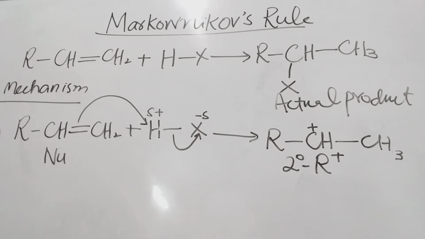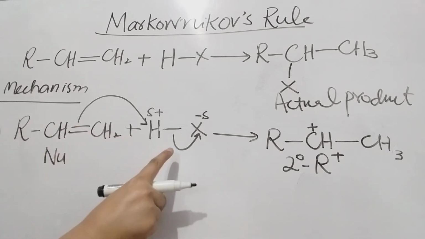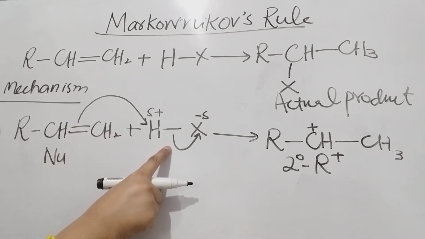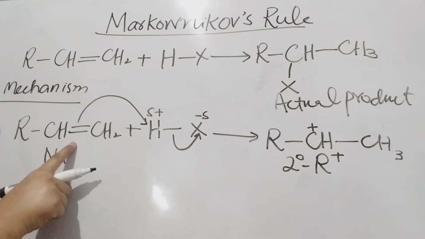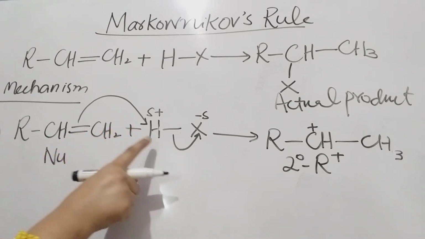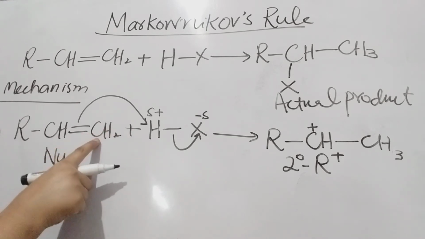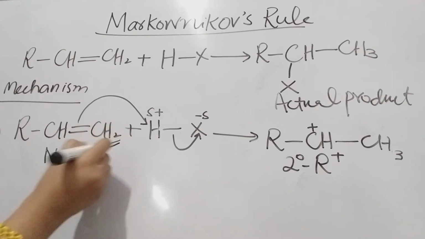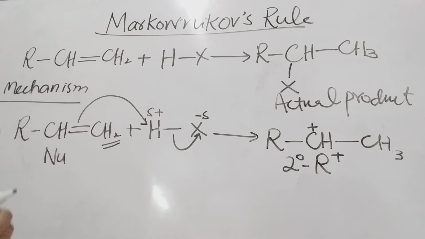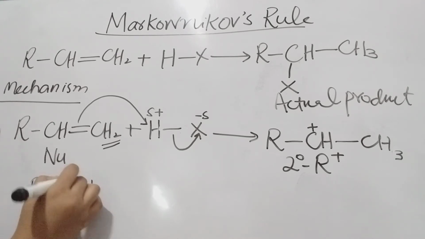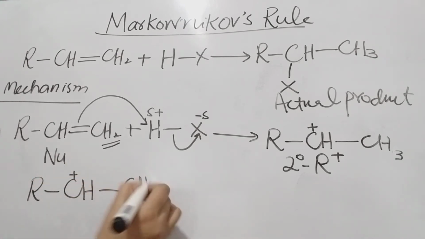So, always keep in mind that whenever you are going to add this unsymmetrical reagent across this unsymmetrical alkene, always attach hydrogen over that doubly bonded carbon atom which has more number of hydrogen atoms. Okay. In the second step, this intermediate will be attacked by another nucleophile.